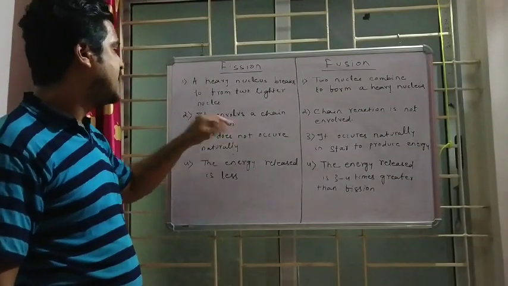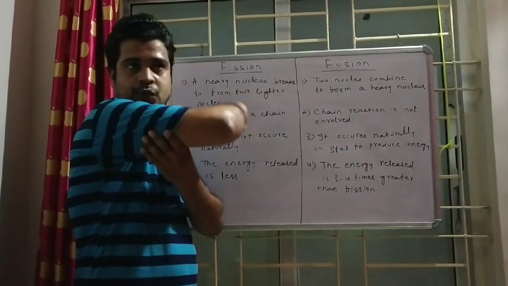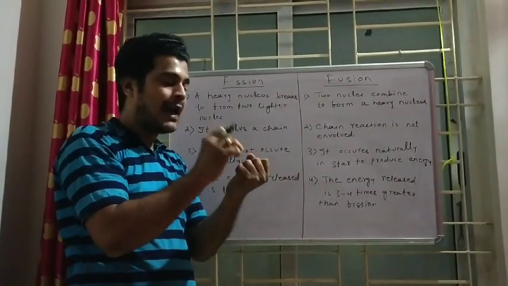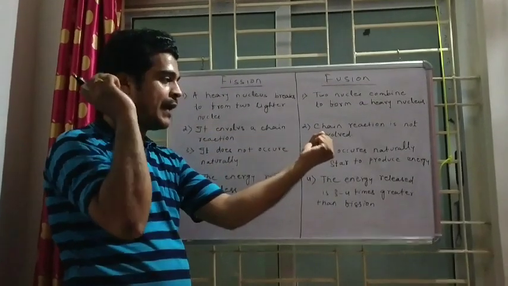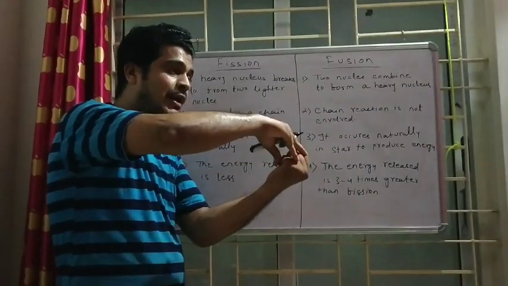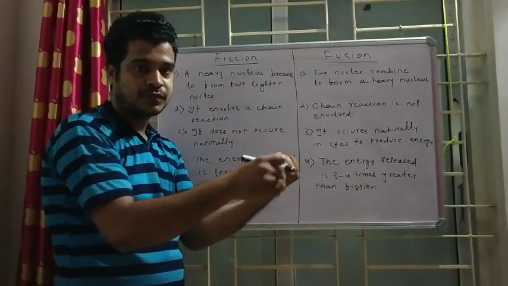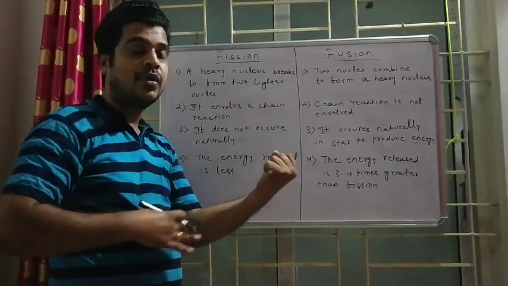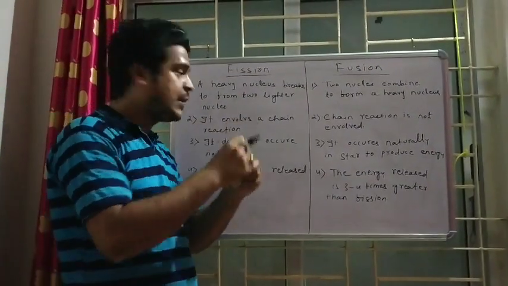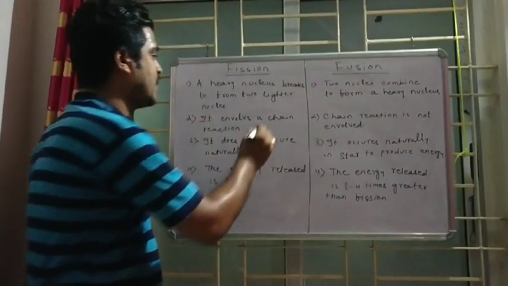It involves a chain reaction. So nuclear fission is the process where an isotope of uranium is taken, a neutron is bombarded with that isotope, then what happens? The uranium gets split into three different atoms. Okay, then what is a chain reaction?